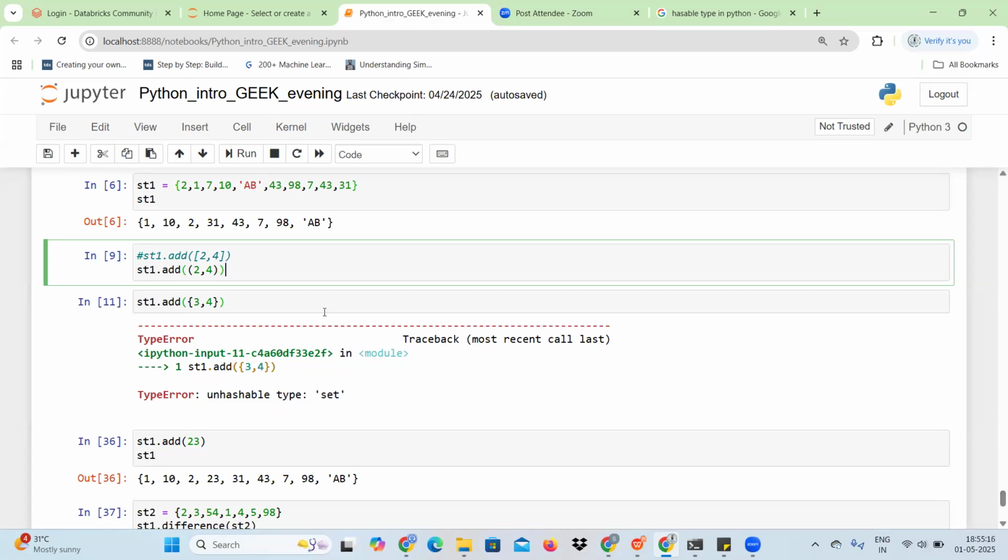Okay, I think I just forgot something. So basically, this unhashable. Can anyone tell why we cannot take, basically, we cannot take unhashable types, as I told.